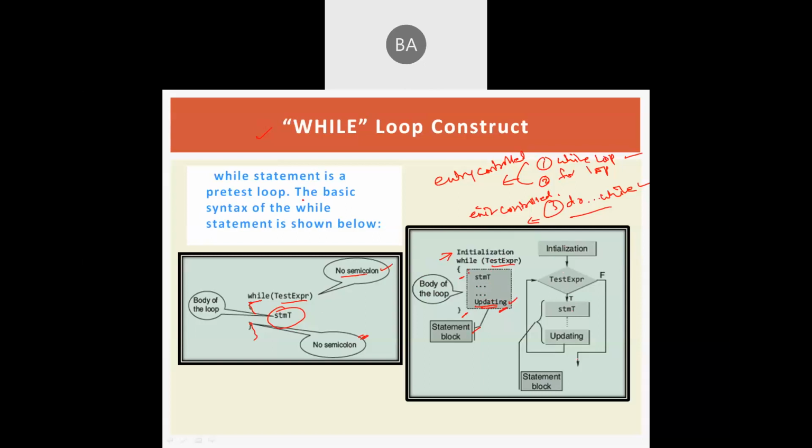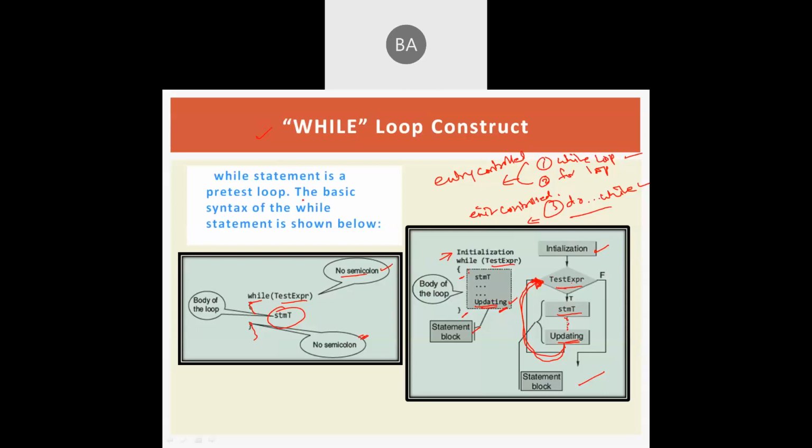So its flowchart for execution will be like this: initialization, and then we are testing the condition. If the condition is true, then we are executing the statements, and then we are updating the loop variable, and after that we come to the test expression, the test condition. Again we are checking the test condition. If it is true, then we repeat the execution of the statements and so on, and then the updating statement, and after updating we again come to the test expression.